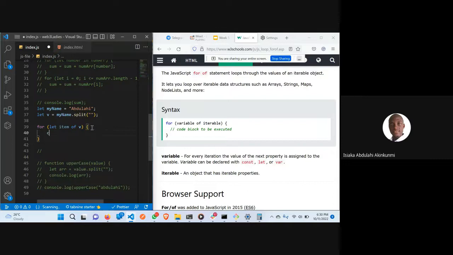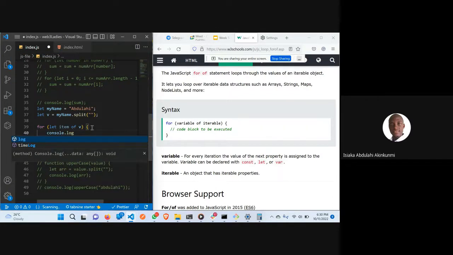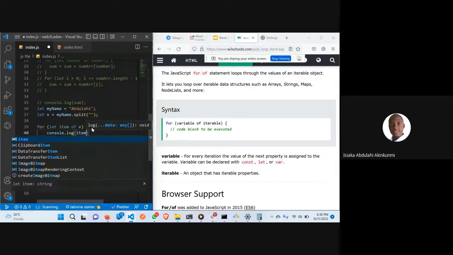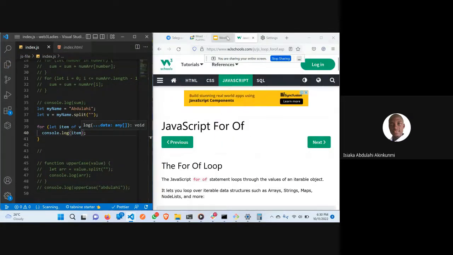Now let's say console.log item. Now let's see what we have.